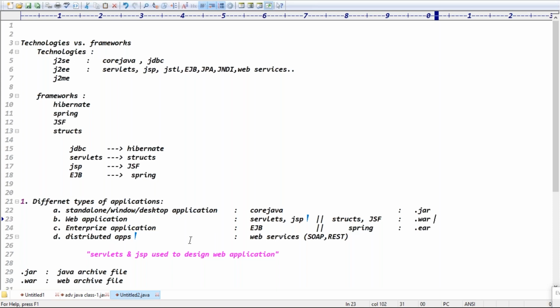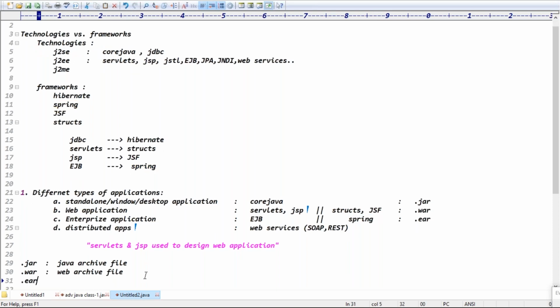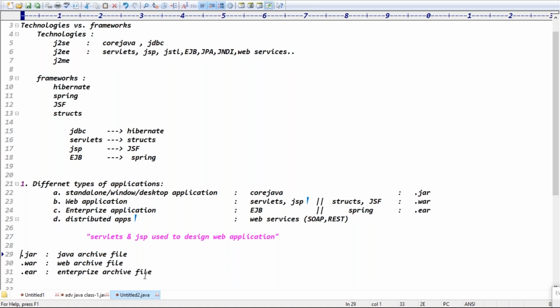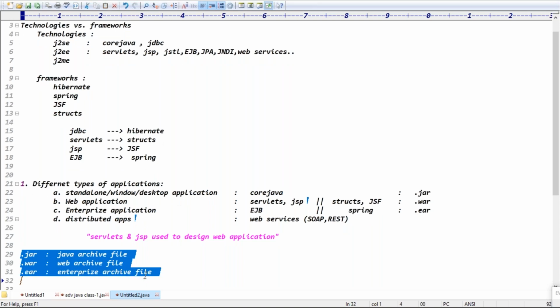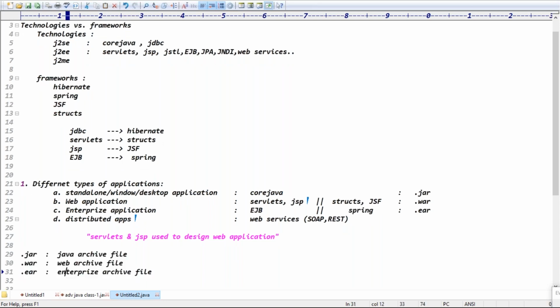Okay, exactly. Even in enterprise applications, in the Spring classes, we have multiple resources like entity beans, HTML files, XML files, property files. All these files they'll make into an EAR file. They'll put it into the server, right? They deploy it into the server. What is the full form of EAR, guys? The full form of EAR is enterprise archive file. So enterprise archive file, right? Enterprise archive file, guys. So jar means Java archive, war means web archive, and EAR means enterprise archive file, right?